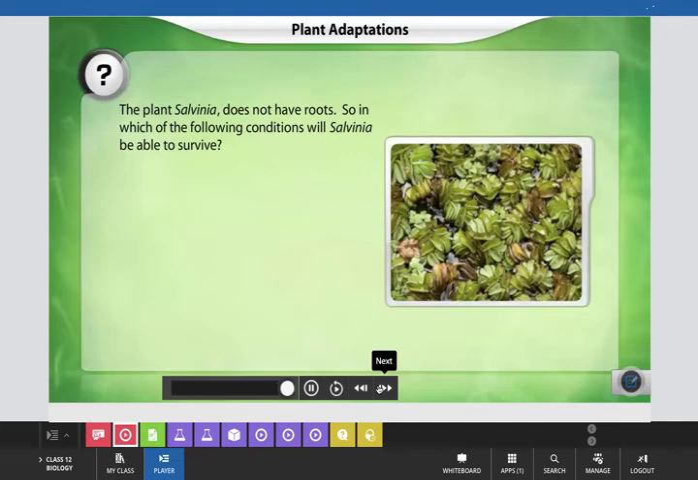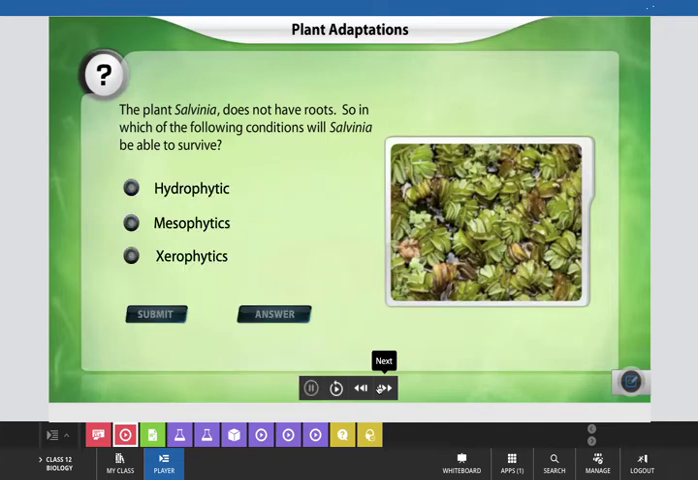Being a plant, Salvinia doesn't have any root. What kind of plant is it? It is a hydrophytic plant. That's right. Salvinia can survive in a pond or in any water body. As hydrophytes are partly or mostly submerged in water, roots are of less importance to them.